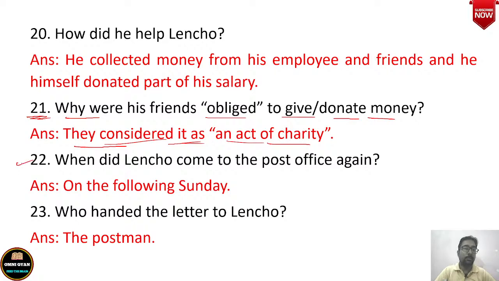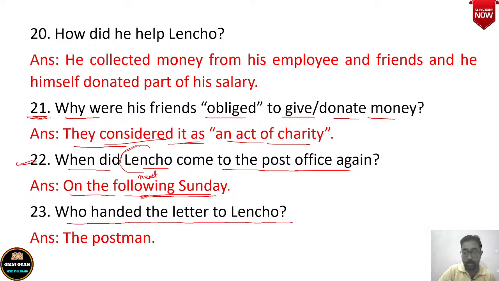Then number 22 is, when did Lencho come to the post office again? So दोबारा second time, when did he go to the post office? You can write on the next Sunday or on the following Sunday. ठीक है, तो आंसर आपका होगा कि on the next Sunday और on the following Sunday. ठीक है, पिछला संडे उसने लेटर लिखा, he went to the post office, he posted the letter. Then next Sunday he hoped to get a reply. Lencho hoped to get a reply, so he went to the post office to inquire whether any reply has come from God.